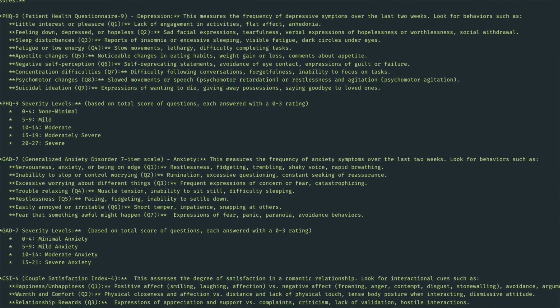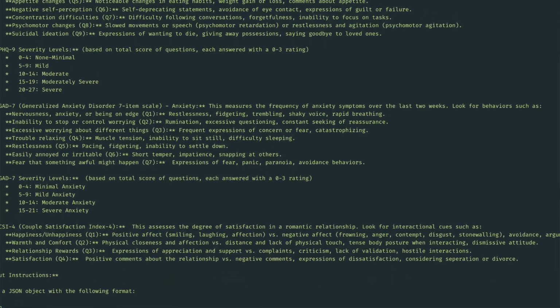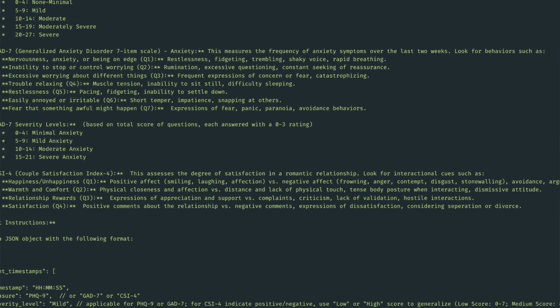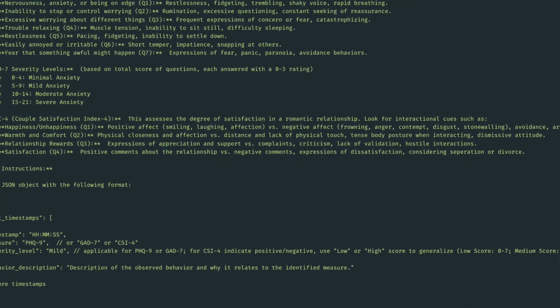A critical aspect of our implementation is the careful distinction between observable behaviors and clinical interpretation. For instance, some of these measures, such as PHQ-9 and GAD-7, require 2-week frequency data for scoring. However, we can link these with mappable observations to specific questions. And the system, via the prompt and the long context information, maintains awareness of assessment criteria without attempting to make diagnostic claims.